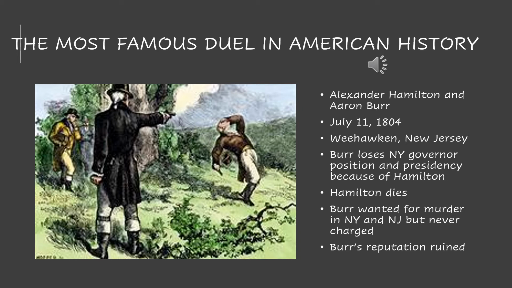But then on top of it, you're going to see that Alexander Hamilton says a lot of negative things and spreads a lot of rumors during this time that ruin Aaron Burr's reputation. So at this point, Aaron Burr and Alexander Hamilton's feud is really at this boiling point. And in this time period, the way to solve this outside of the law would be to duel. So this was illegal during this time to duel, but it was kind of an accepted tradition that people really turned a blind eye to during this time.